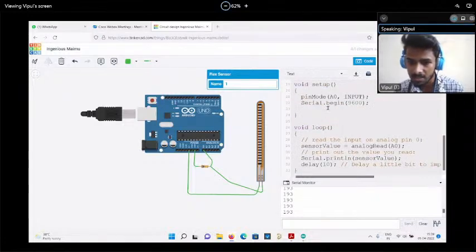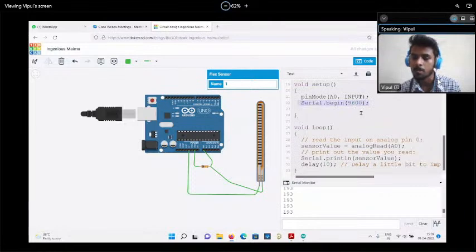Now let's take a quick look at how the code is working. pinMode A0. This sensor we have connected on the A0 pin, right? And this sensor is an input device. That's why pinMode A0, INPUT, because this device is an input. When we want to use the serial monitor, we have to use the Serial.begin command. This is a predefined function, and everyone has to use it if we want to use the serial monitor. Whatever sensor value we get, we are able to display on the serial monitor, right? That's why we have to begin this monitor first.